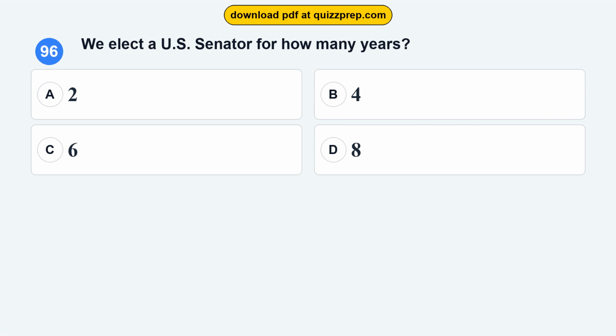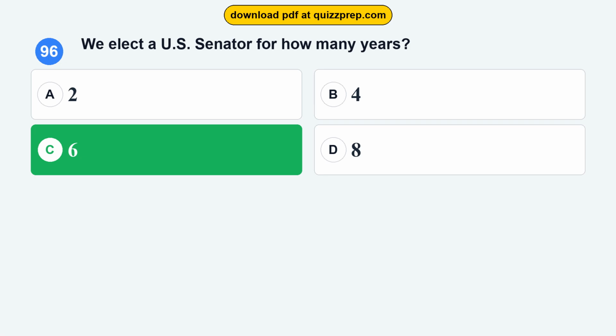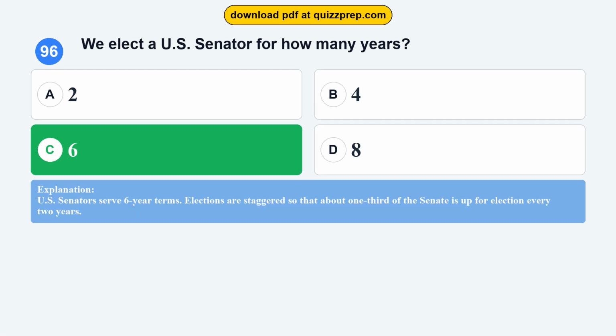Question 96. We elect a U.S. Senator for how many years? Option A, 2. Option B, 4. Option C, 6. Option D, 8. The correct answer is option C, 6. U.S. Senators serve 6-year terms. Elections are staggered so that about 1/3 of the Senate is up for election every 2 years.